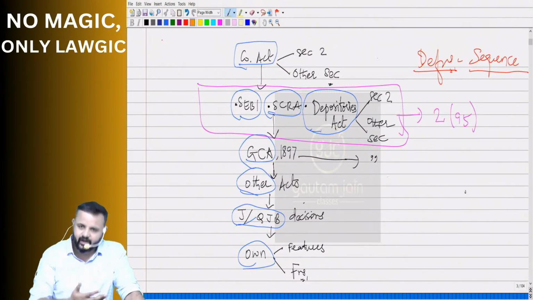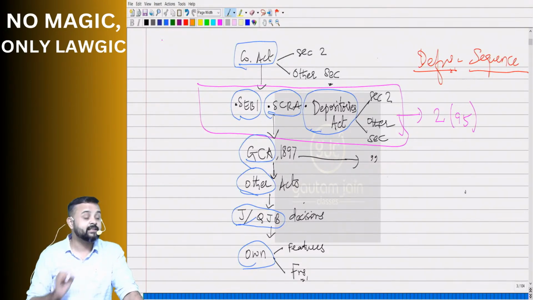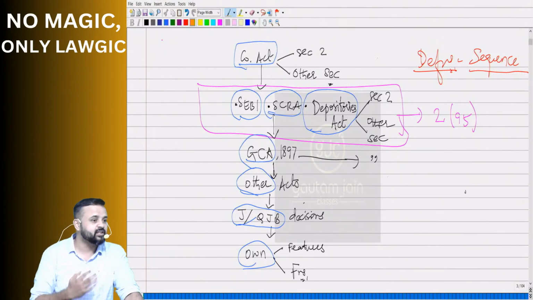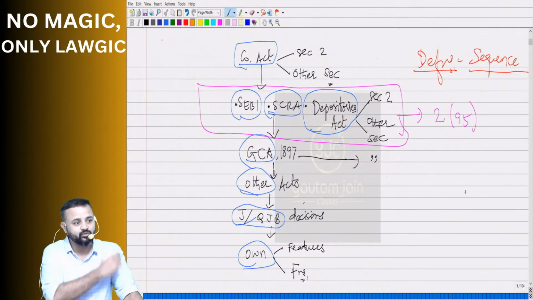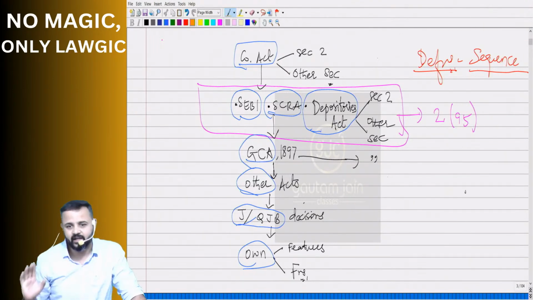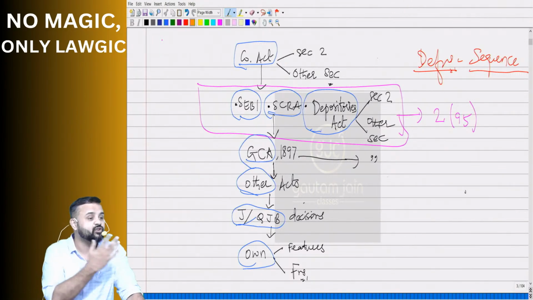And if we still don't find something, then we may go to the General Clauses Act. Why? It is my favorite. No, then why? That is an interpretation related law. Obviously when we are not able to get something, then we go to the interpretation law. After those three laws which the Companies Act asked us to go to, we went to them, and since we didn't find the answer, we came to the General Clauses Act. If there also we don't find, then we go to other laws, meaning other than the Companies Act, other than these three acts, other than the General Clauses Act.